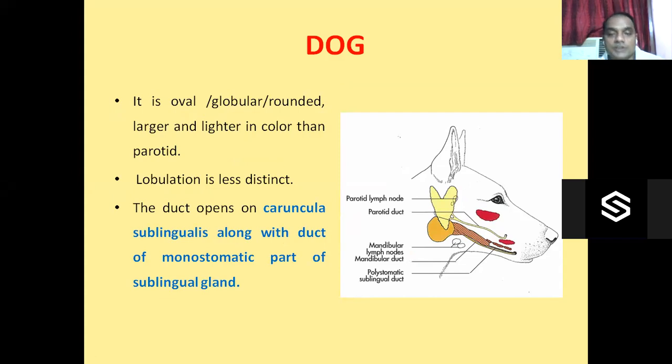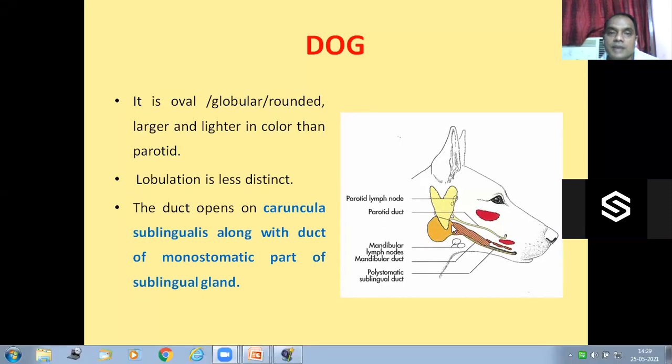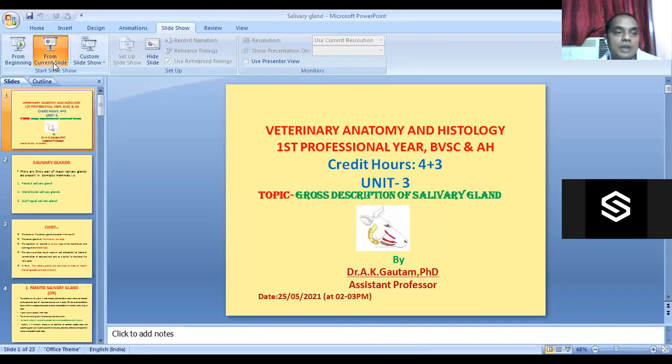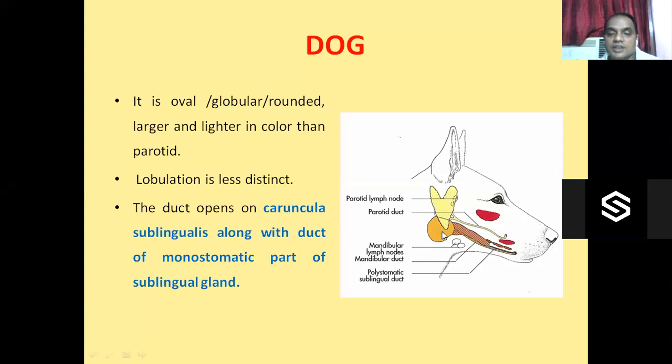What about the lobulation? In the dog, its surface is almost smooth, and there is no distinct lobulation. It is smooth externally because its lobulation is not distinct. So externally it has a smooth appearance. Lobulation is indistinct.